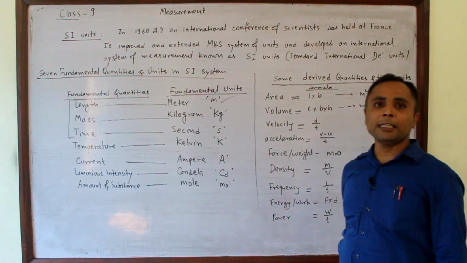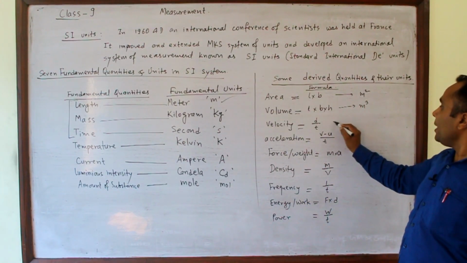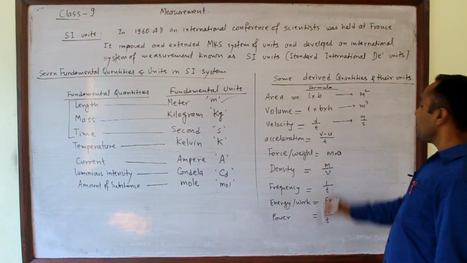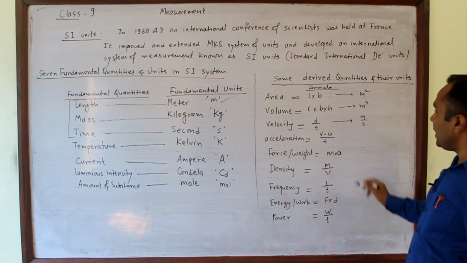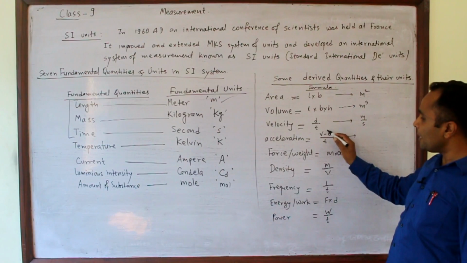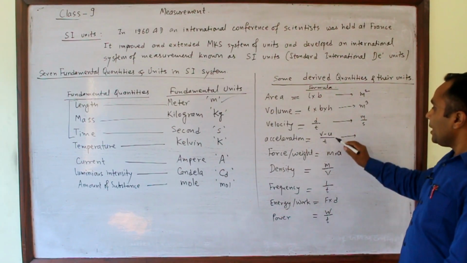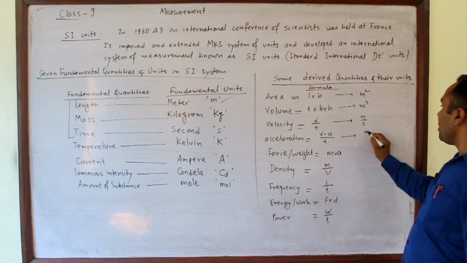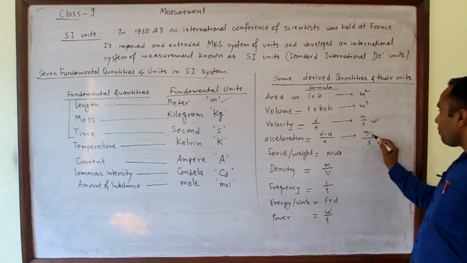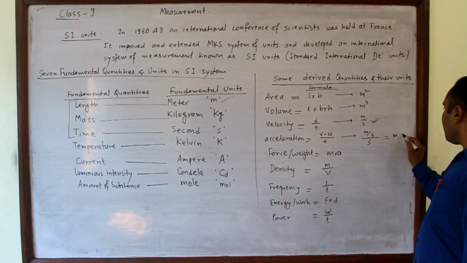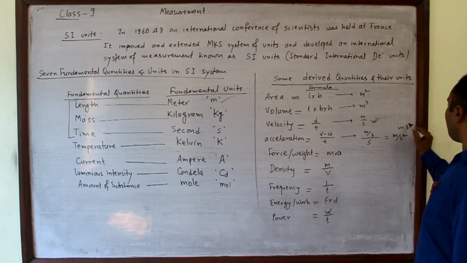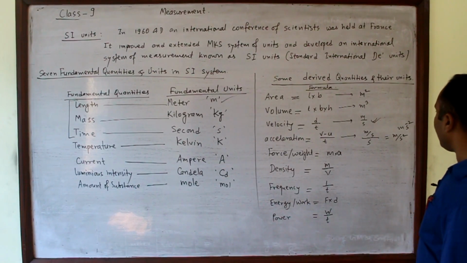Similarly, velocity is distance covered per unit time, and distance is measured in meter and time in second, therefore its unit is meter per second. And acceleration is the rate of change of velocity, that is, difference in velocity divided by time. The unit of velocity is meter per second, as we know, and time is measured in second, so the unit is meter per second square.